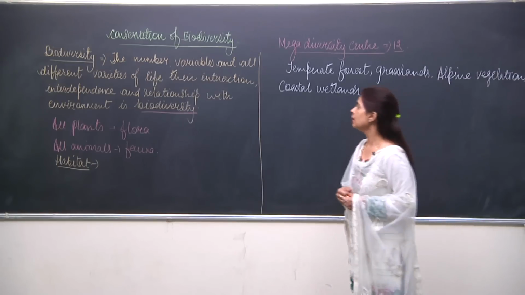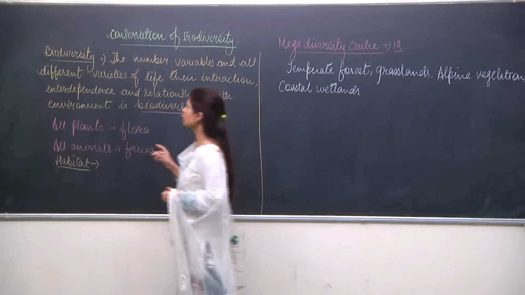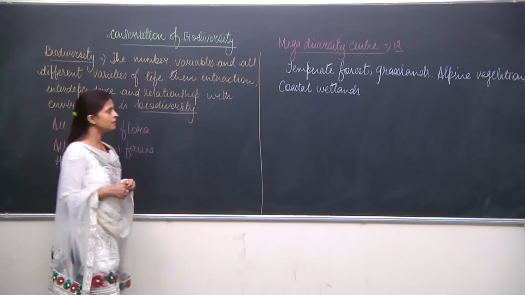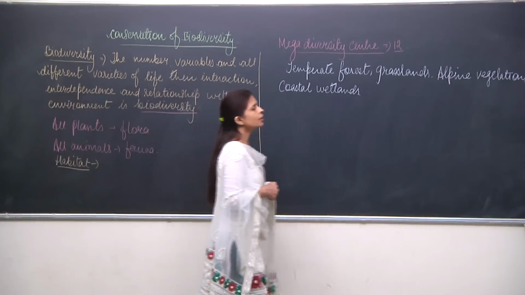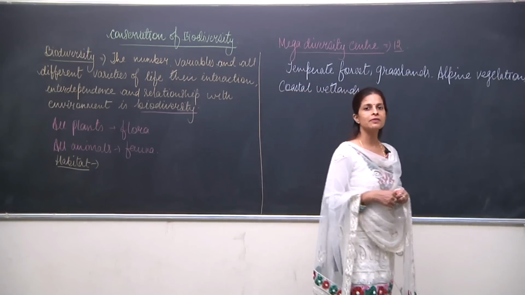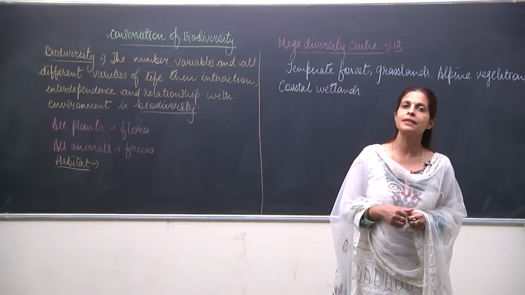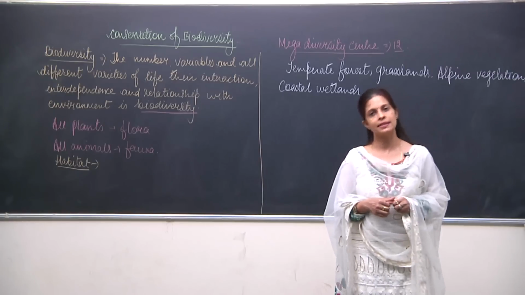So this was all about what biodiversity is, how we can define biodiversity, and also about megadiversity: a place which is rich in biodiversity is known as a mega biodiversity center.